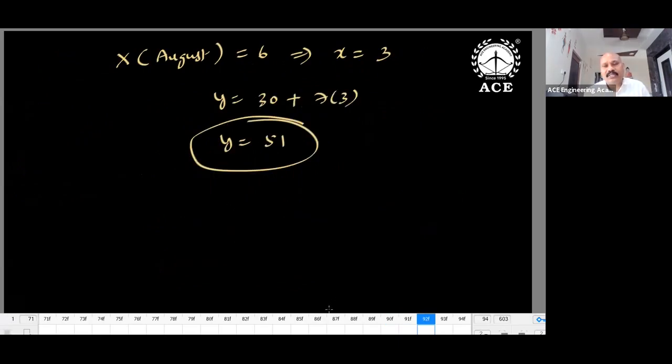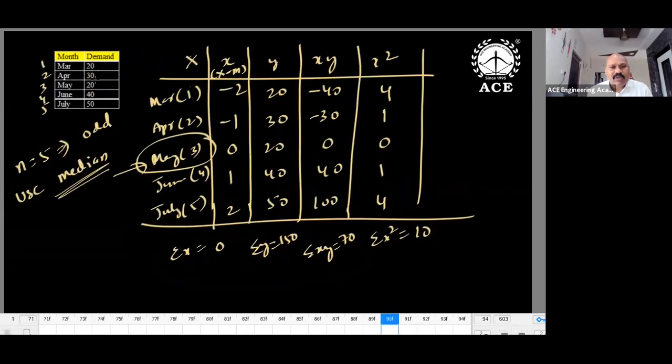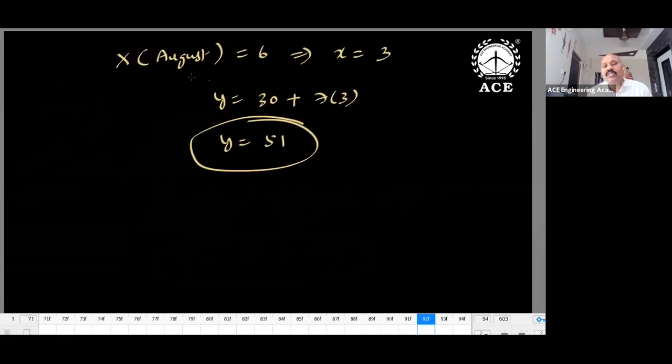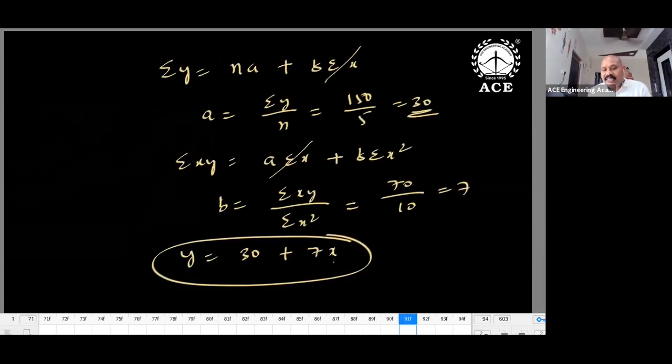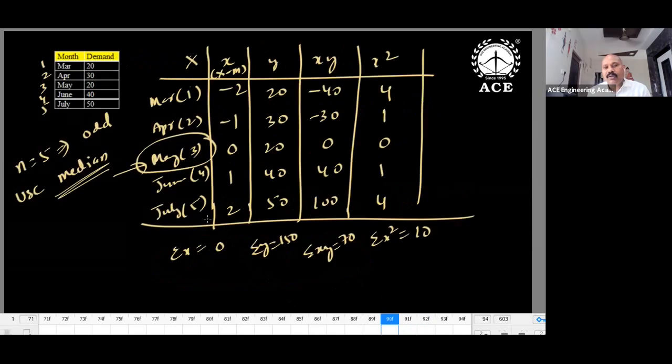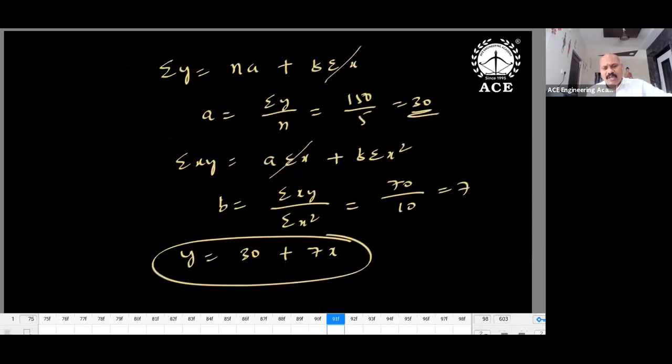For August, 51 units. The data is 20, 30, 20, 40, 50. How am I getting the August value, 51? Just using this data: y is equal to a plus bx, where x is nothing but small x minus m. You can directly go through like this with 1, 2, 3, 4, 5 and calculate, but time is a constraint. When an odd number is given, use the median. So this is regarding forecasting.